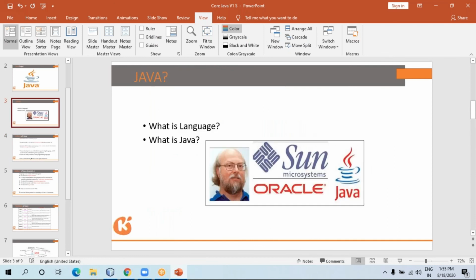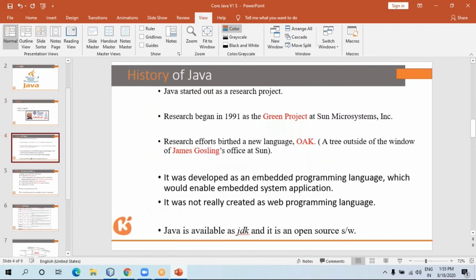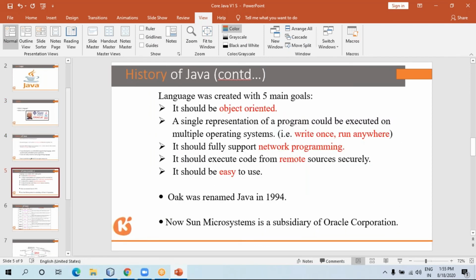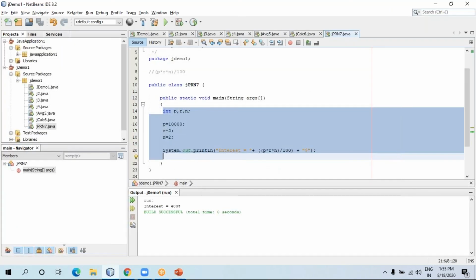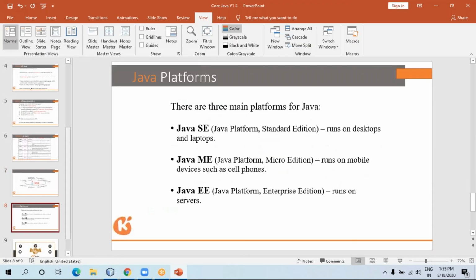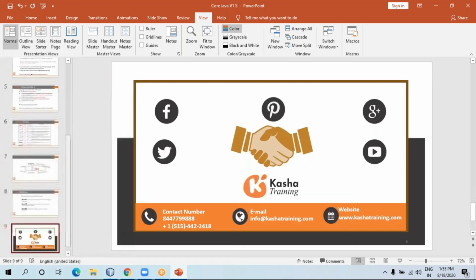Now let me explain once again. Java is a purely object-oriented programming language. You can develop different types of software with the help of Java. These are all the different types. Right now we are learning this basic core Java. This is called core Java. Fine, this is the future. And let me finish this lecture today.